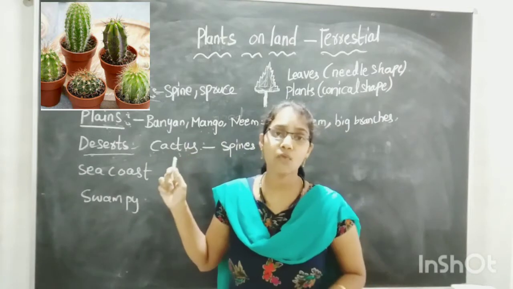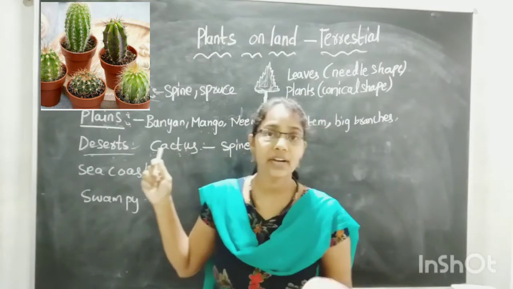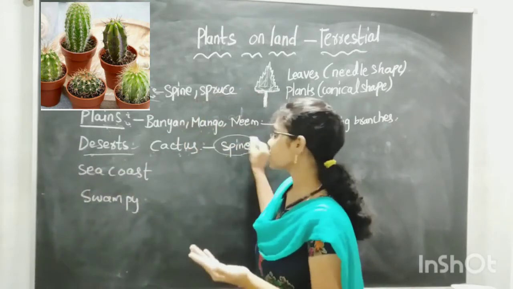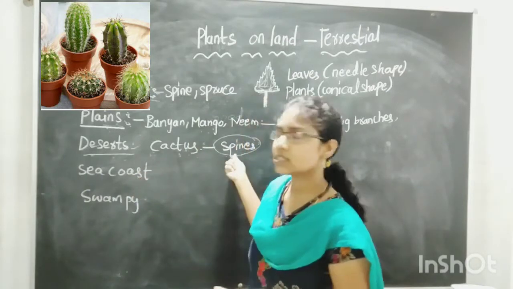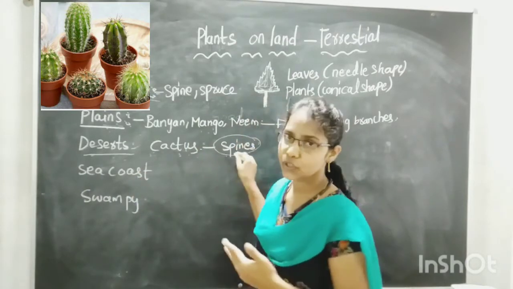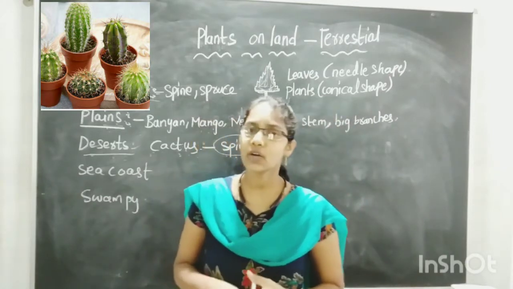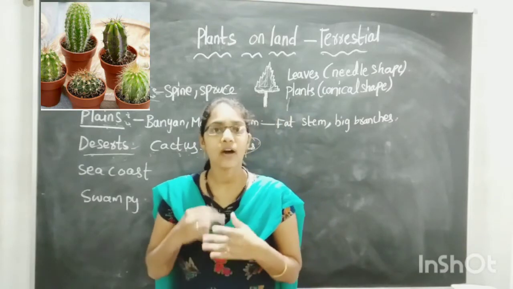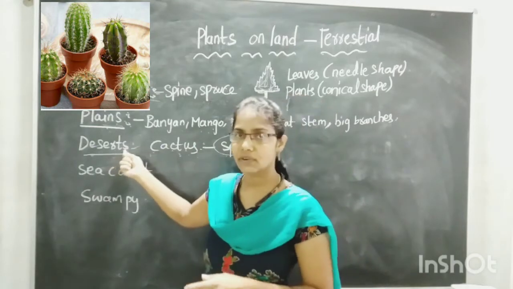To reduce the water loss from the stems, the leaves are reduced into spines. To avoid the water loss from the stems, these leaves are reduced into spines. So we can't find leaves on the cactus plant because the stems are filled with water. They can survive only in the desert.